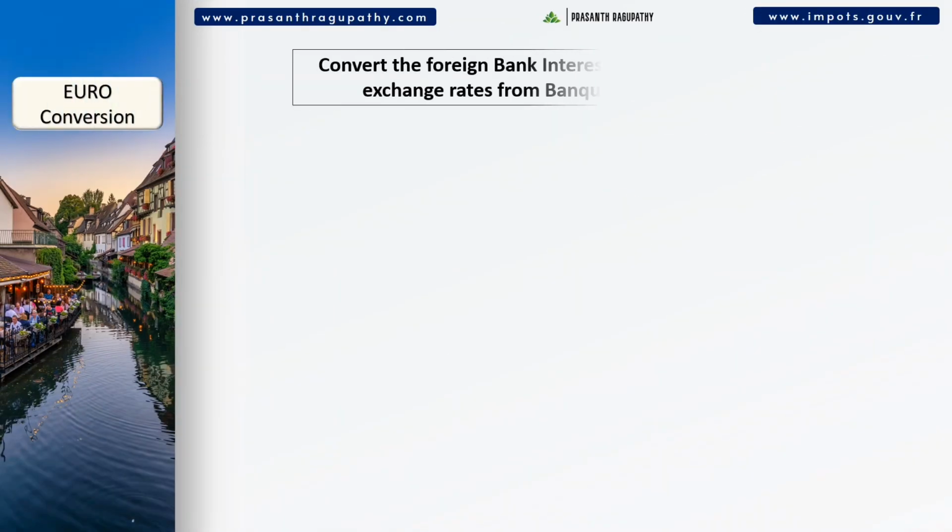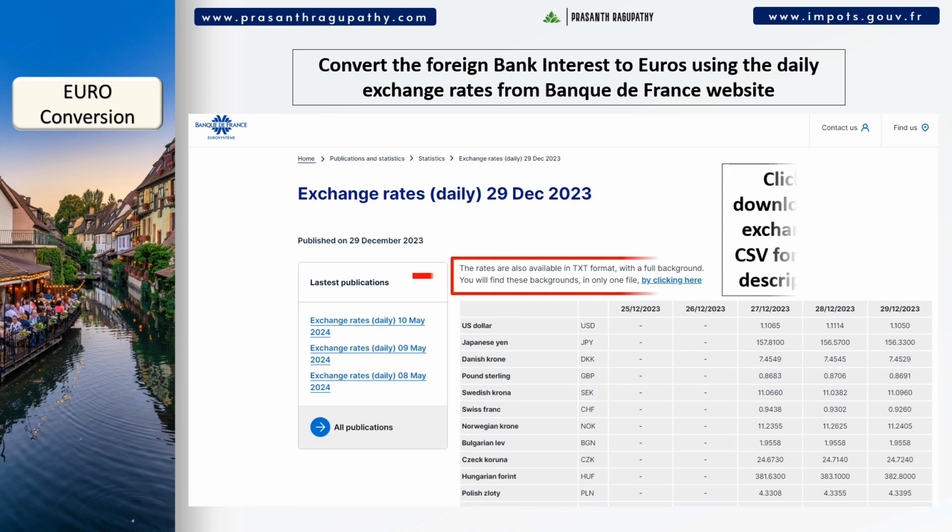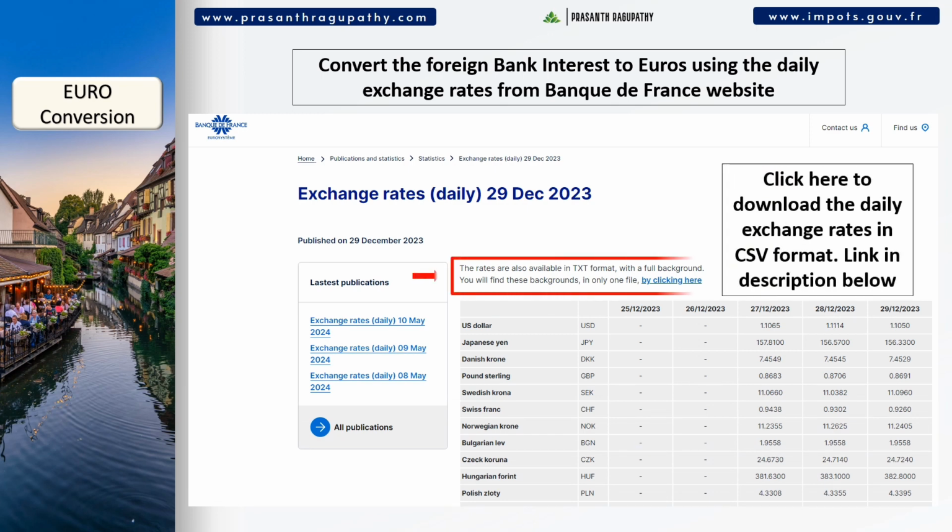French income tax declaration forms accept only euros as currency. So, all the income earned outside France must be converted to euros on the exact date of receiving the income. The Bank of France publishes the daily exchange rates for various currencies. You can download the rates in CSV format and open them in MS Excel, etc. The file will list each currency's dates and corresponding daily exchange rates.